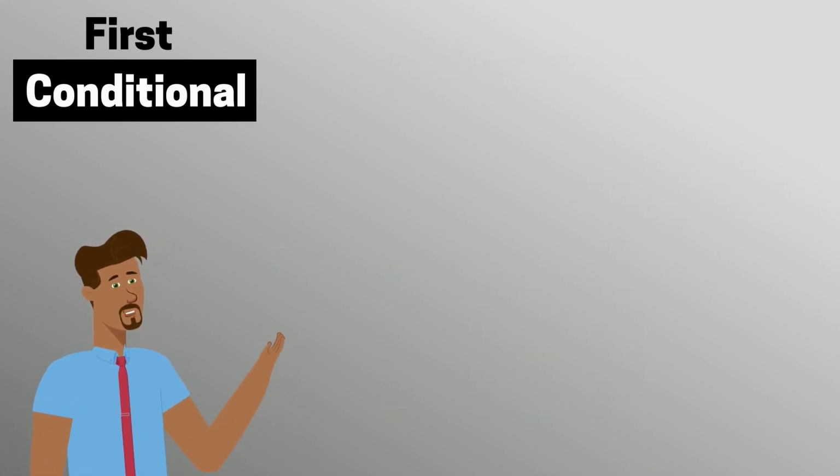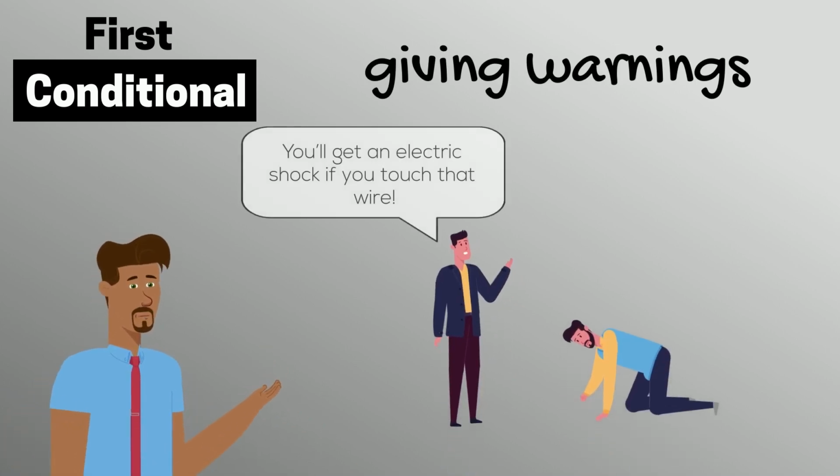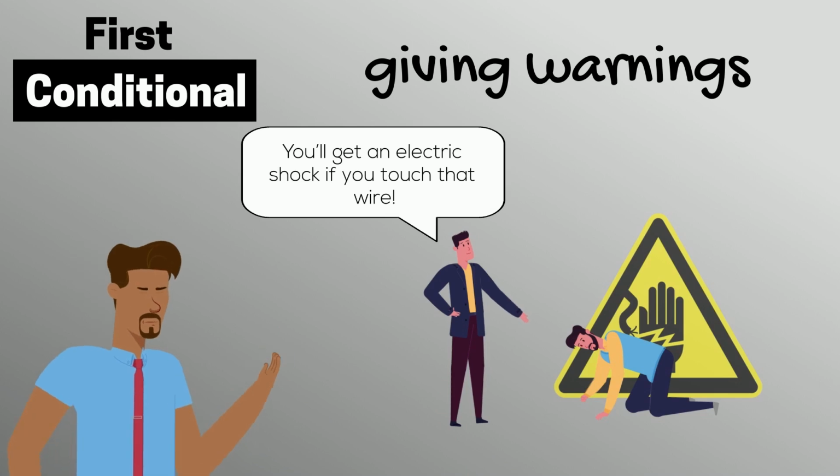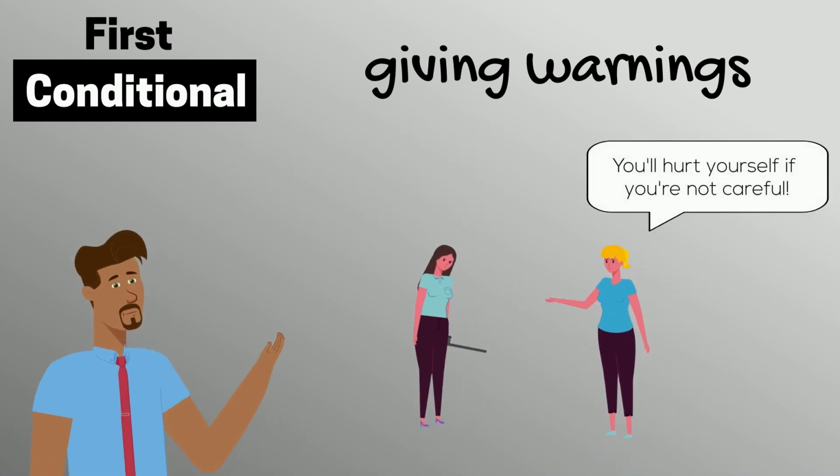We can also use the first conditional to give warnings. For example, you'll get an electric shock if you touch that wire. You'll hurt yourself if you're not careful.